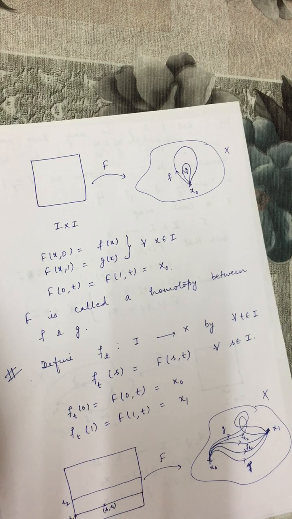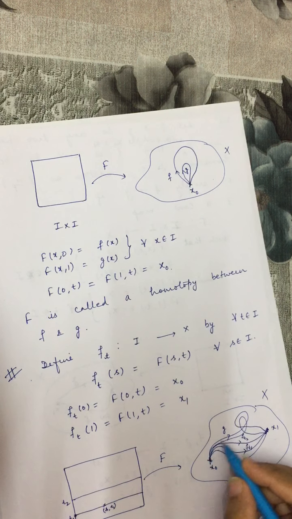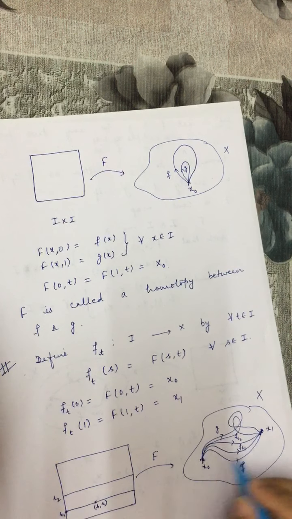So a homotopy can be seen as a continuous deformation from one path to other path, and this is a deformation of the type that during the deformation endpoints remain fixed, because endpoints of all these paths are x0 and x1. So during this deformation, endpoints do not change.